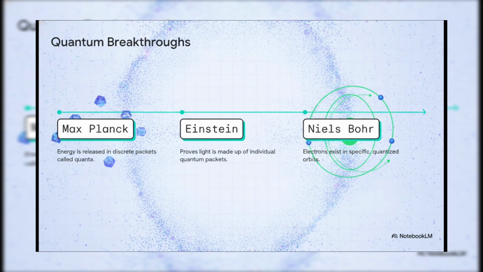That's energy quantization. Then, Albert Einstein took that a massive step further with his photon concept, proving that light itself was actually made up of these individual quantum packets. And building on that momentum, Niels Bohr developed his revolutionary atomic model. He showed that electrons exist in specific, quantized orbits around a nucleus, rather than just floating freely wherever they want.